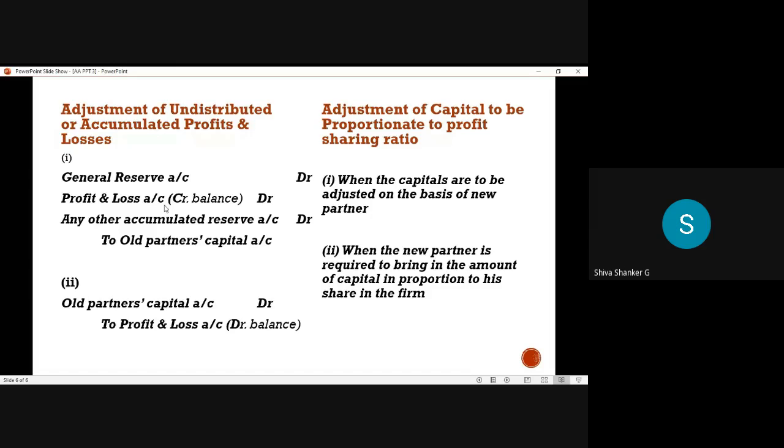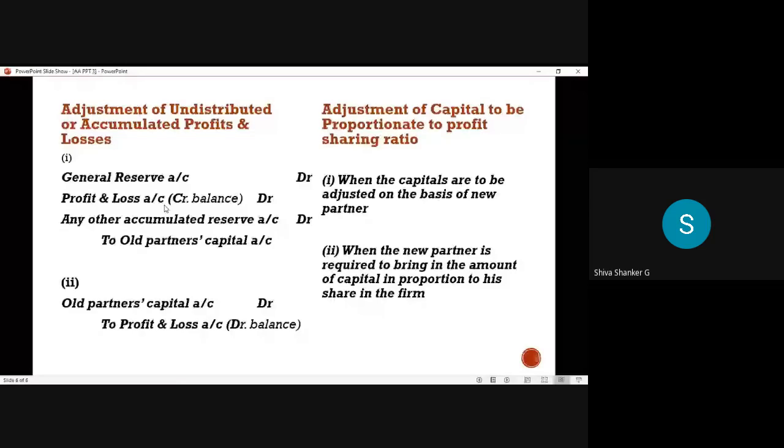So if the profit and loss account appears on the liability side, that is also a credit balance, and any other accumulated reserve is given. For that the entry is general reserve account debit, profit and loss account debit, any other accumulated reserve account debit to old partners capital accounts, because we distribute to old partners only.